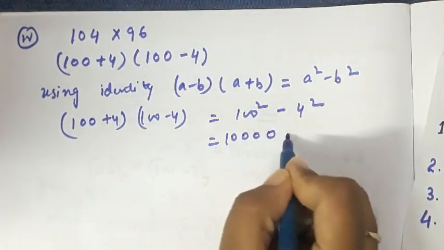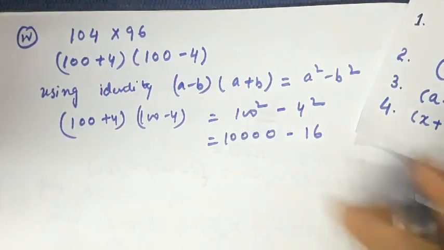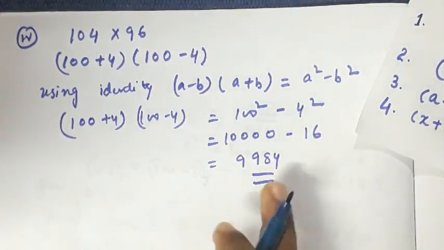This is 10,000 minus 16. So I get 9,984 as the answer.